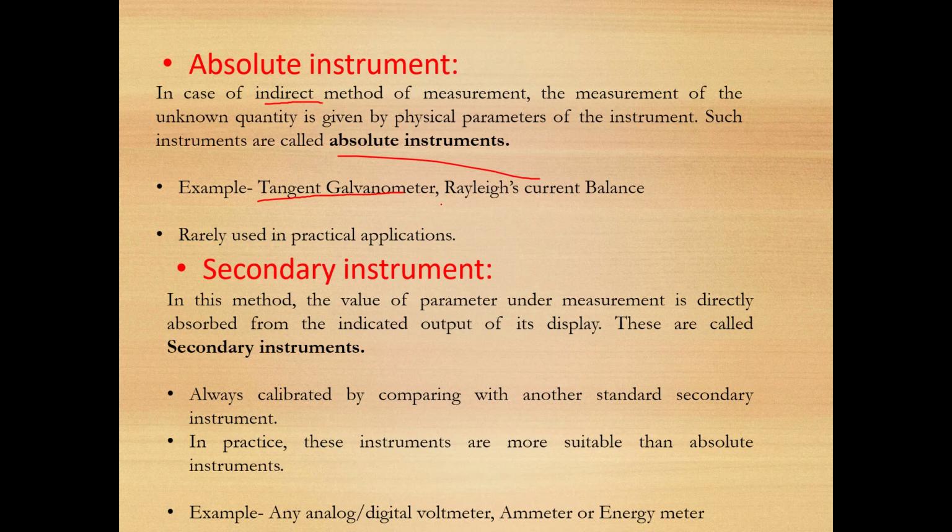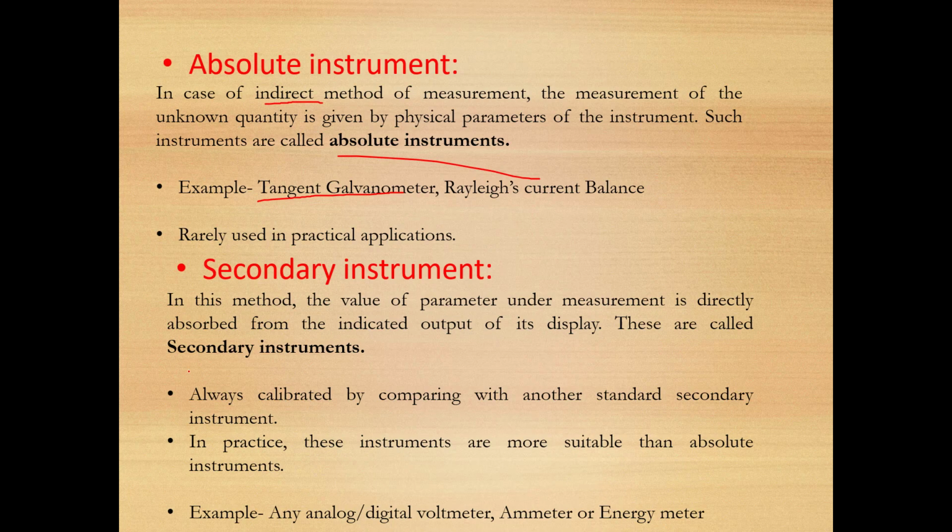These instruments are called absolute instruments. Even if they are rarely used, we can say that they are much more accurate in terms of measurement. That is why they are called absolute instruments. These instruments are taken as a standard while calibrating other instruments, which are mostly used in laboratories and everyday activities. So, I repeat myself, absolute instruments are used as a standard to calibrate secondary instruments used in daily use.